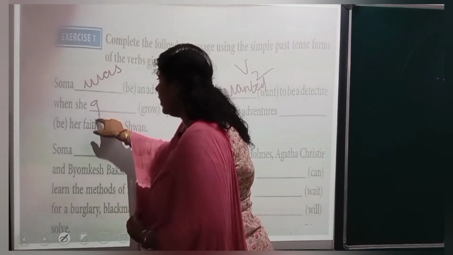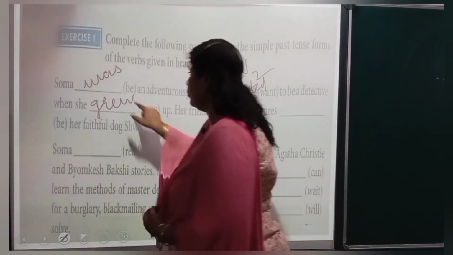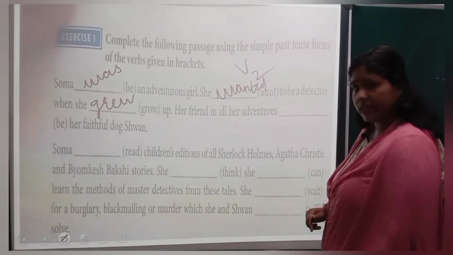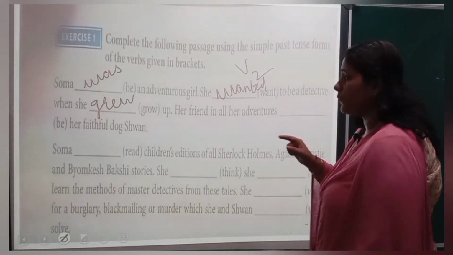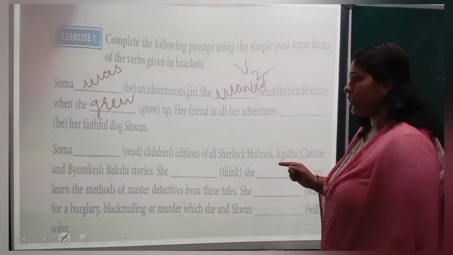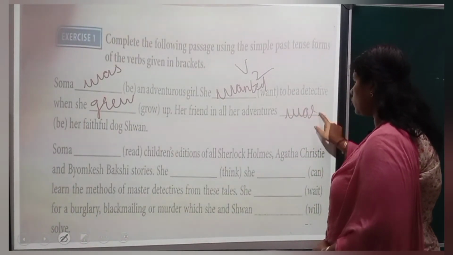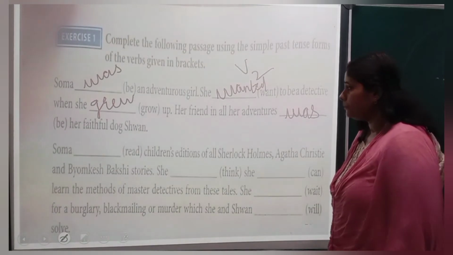Grow ka grew up. Her friend in all her adventures was her faithful dog Swan. So the be form of the verb, was. Understood?